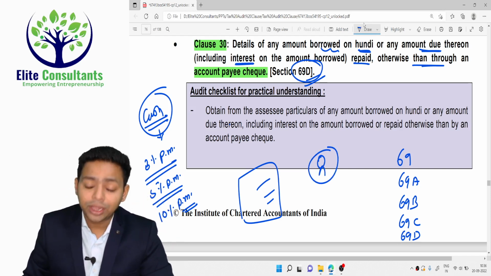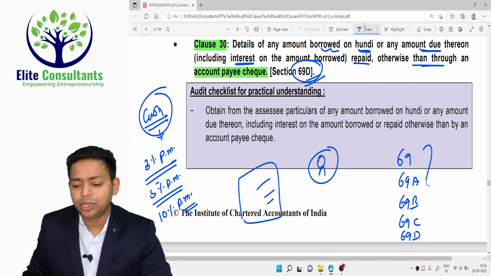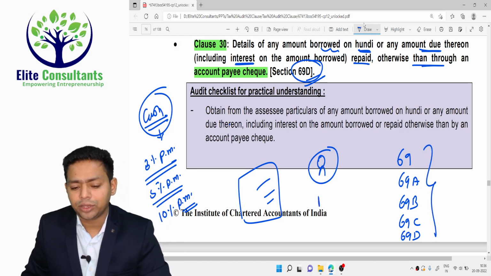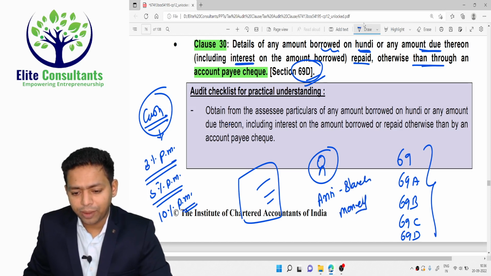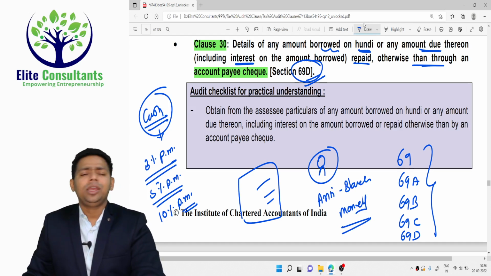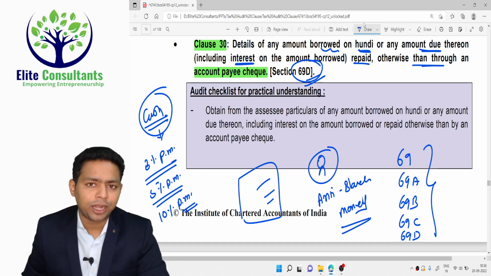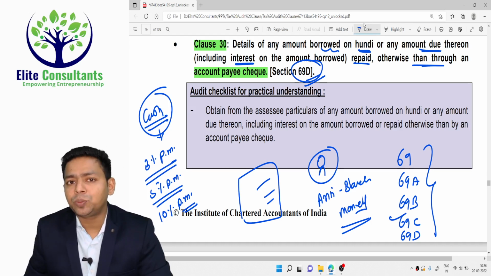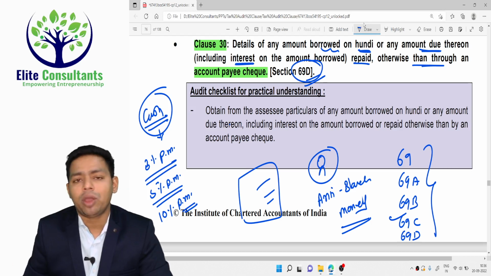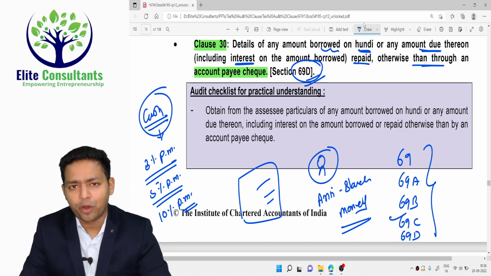Now if you have done any of these transactions, this particular transaction is an anti black money provision. We call it anti black money. If you are holding black money, either you will spend black money, so for that transaction 69C will be applicable. You have incurred expenditures, but you are not able to explain where you incurred them. You have gone on a foreign tour, and the government now knows the data of the foreign tour.